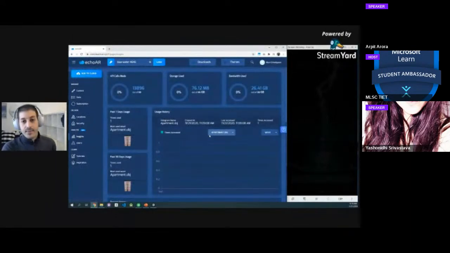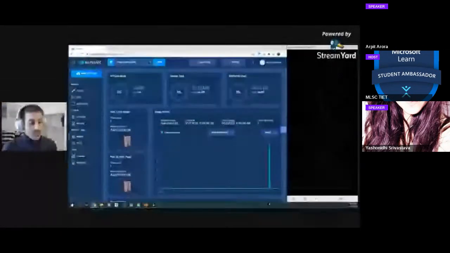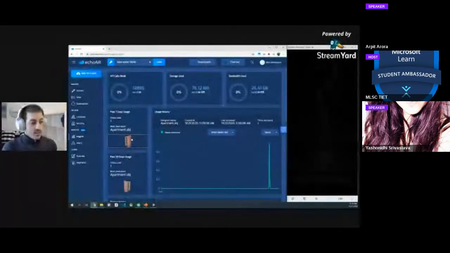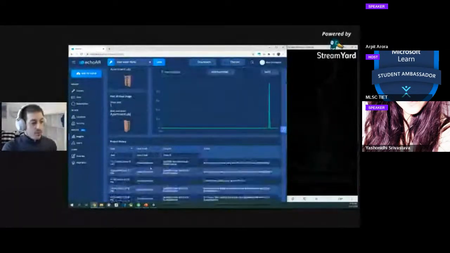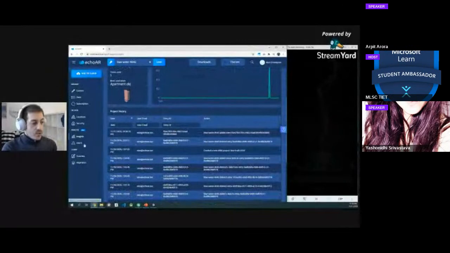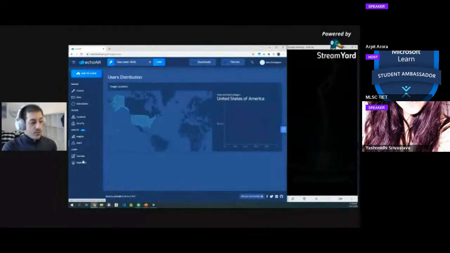Insights is a really cool page. It shows you some information and analytics about your app. For example, we streamed the apartment building. So there you go. We see a spike in usage, and this is the 3D model that we used most so far. We see some information about our project that is really useful. We can see the distribution of users.